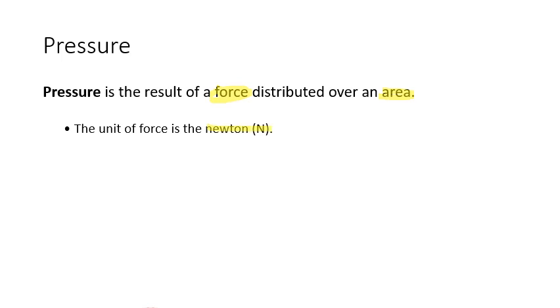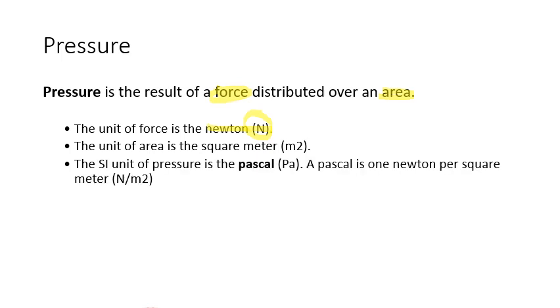So, the unit of force is something we call a newton. We've talked about this before, a newton, and our abbreviation is big N. The SI unit for area is meters squared, or square meter. So that means that we're going to assign pressure a new SI unit, which we call a Pascal.